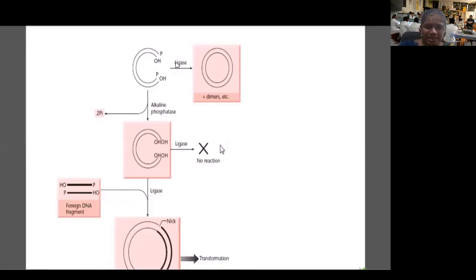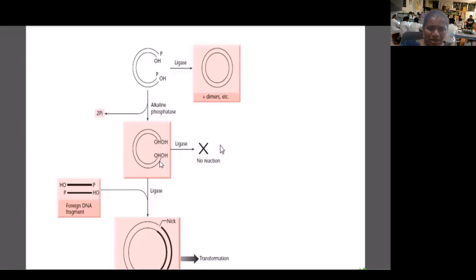When we treat with DNA ligase enzyme, you can see the formation of ligation. Both the ends were ligated. Sometimes we want to introduce our foreign DNA, but we don't want the vector DNA molecule to ligate with itself. To avoid that, we can treat with alkaline phosphatase enzyme. This enzyme removes the phosphate group from the 5' region. So the alkaline phosphatase has removed the phosphate from the 5' ends, and you can see here 3' hydroxyl and 5' hydroxyl.